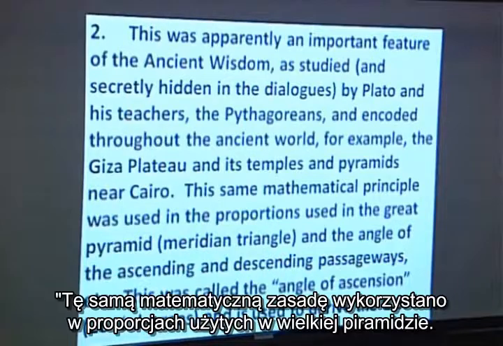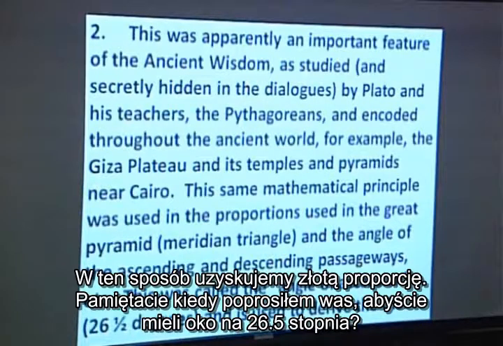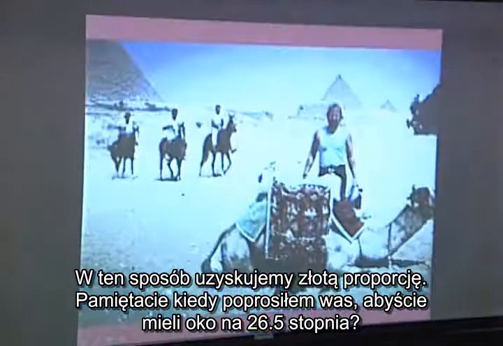near Cairo. This same mathematical principle was used in the proportions used in the Great Pyramid, the meridian triangle, as we'll see, and the angle of the ascending passageways and the descending passageway. They're all 26.5 degrees. That's how you get the golden ratio. Remember I asked you to kind of keep an eye on that 26.5 degrees?